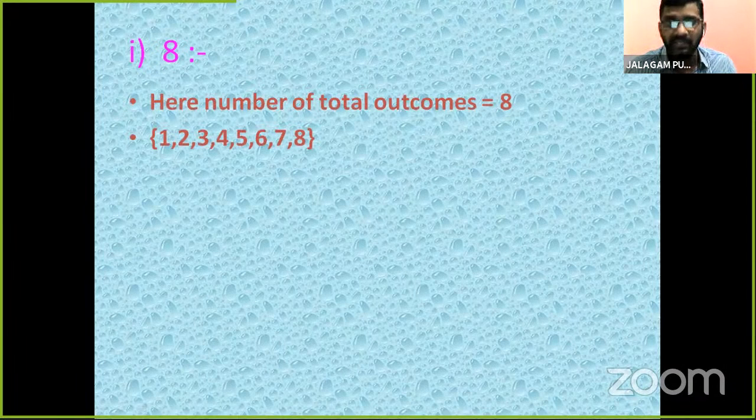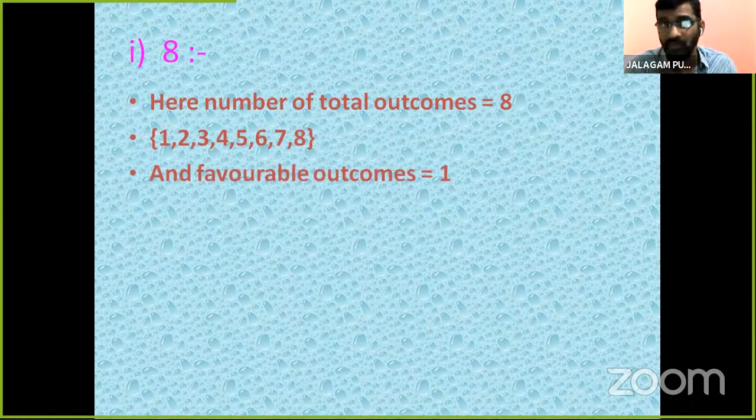Now the favorable outcomes: the arrow is pointing at 8. How many, when we spin only one time? When we spin only one time, how many favorable outcomes are there, children? Only 1. So the possible outcomes and the favorable outcomes are there.